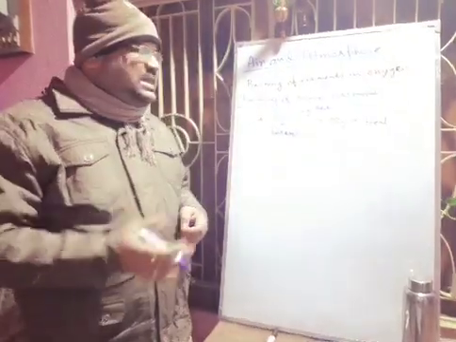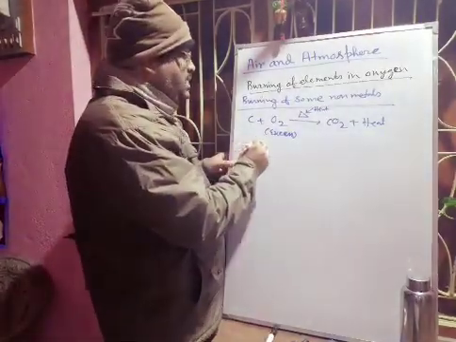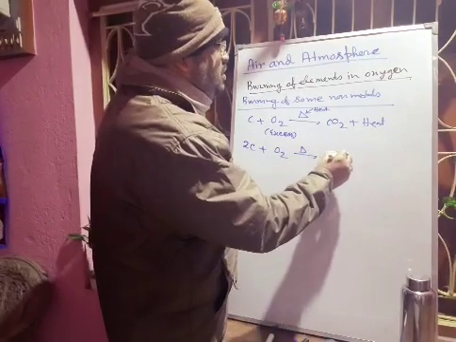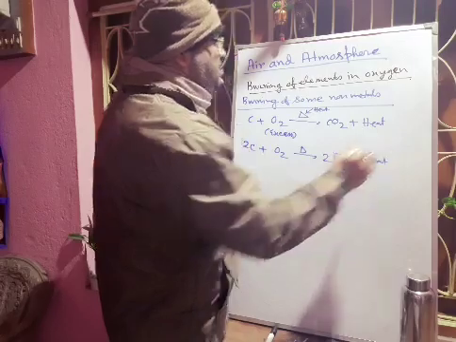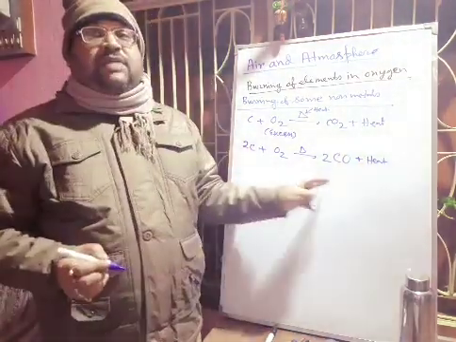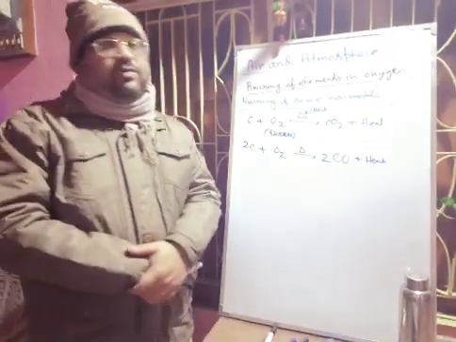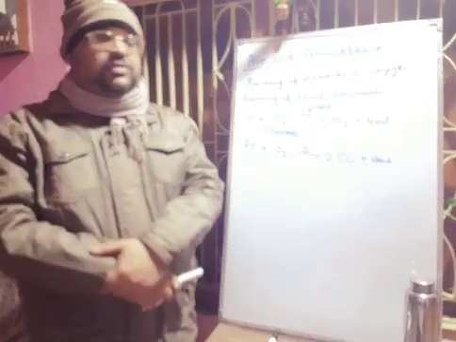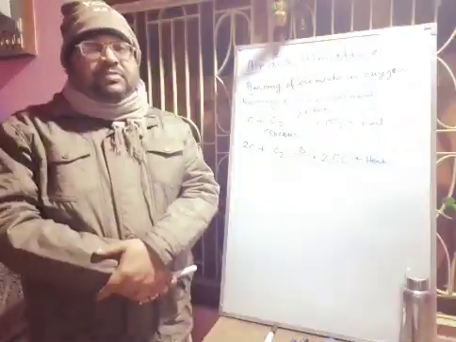But if there is an insufficient amount of oxygen, then what will happen? Then this carbon will react with oxygen, forming another oxide of carbon that is called carbon monoxide, and also there will be formation of heat. This carbon monoxide is neutral and it burns with a blue flame. But if you pass it through lime water, it will not turn lime water milky.